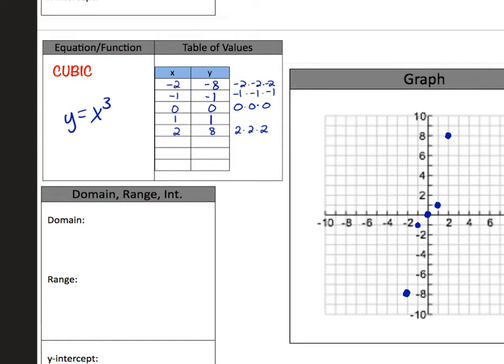And so this kind of has a curved pattern to it, similar to the parabola from yesterday. But the left side curves back down instead of curving up. Okay. So that's the shape of this cubic function.